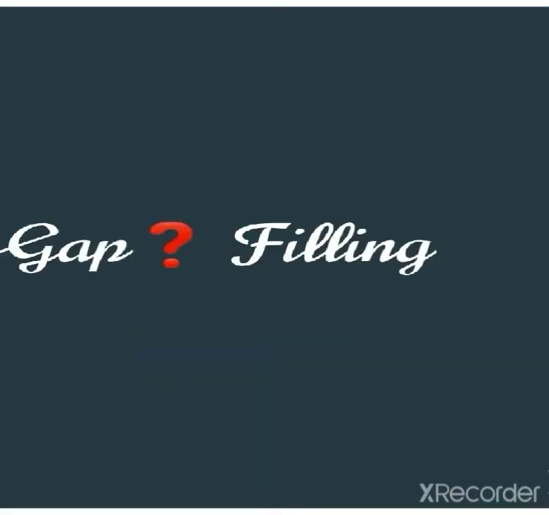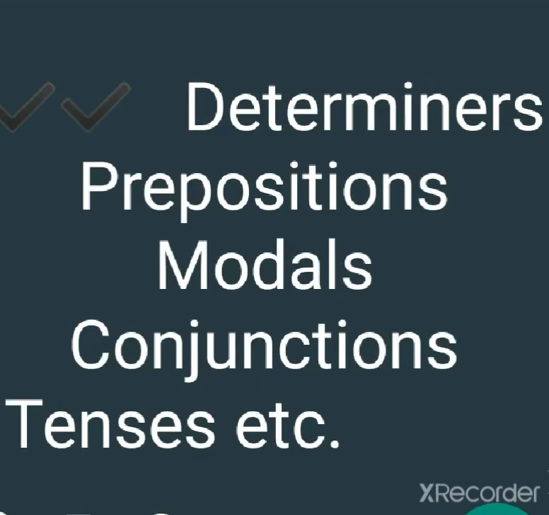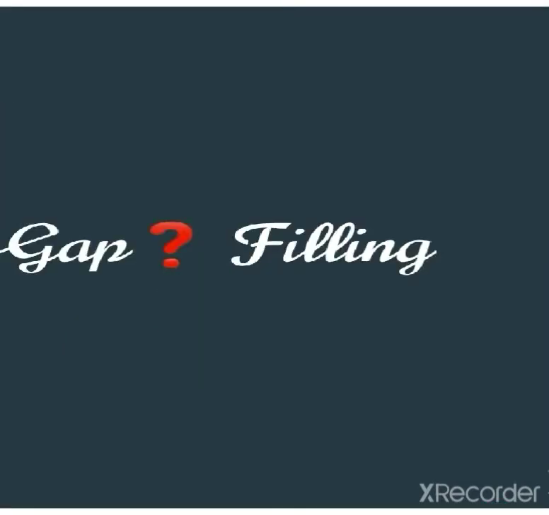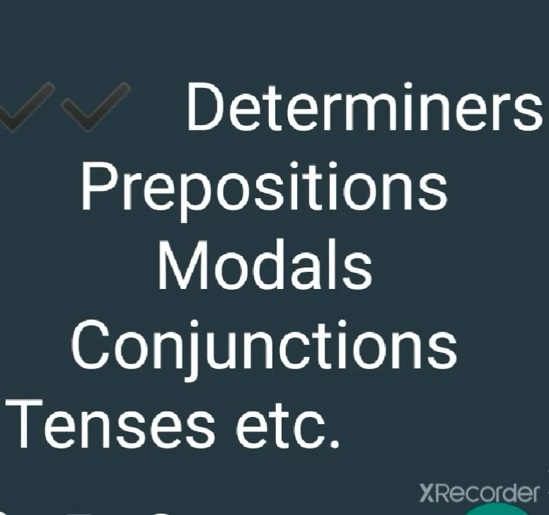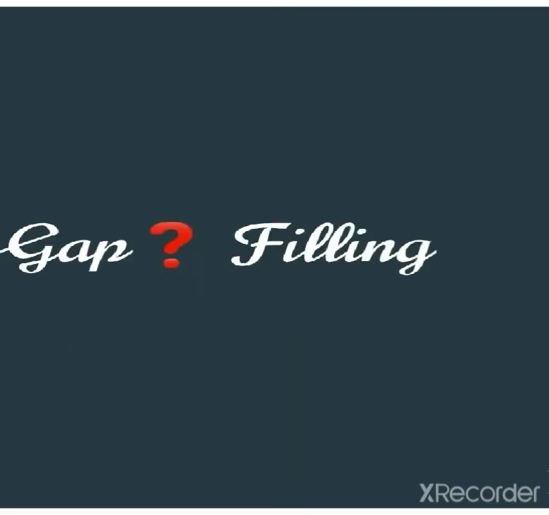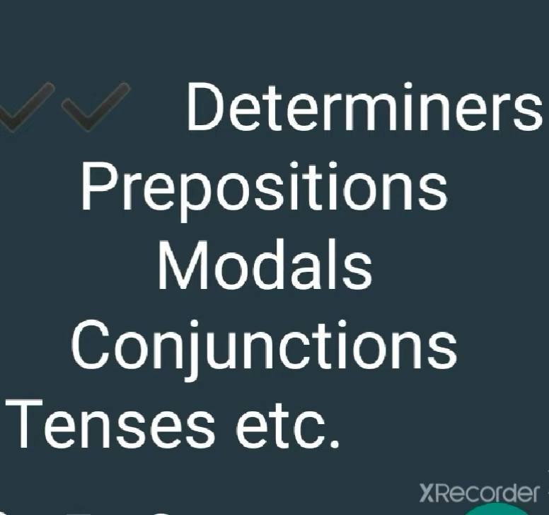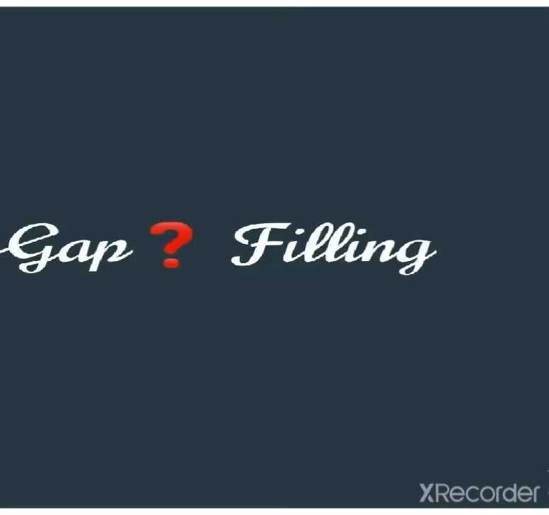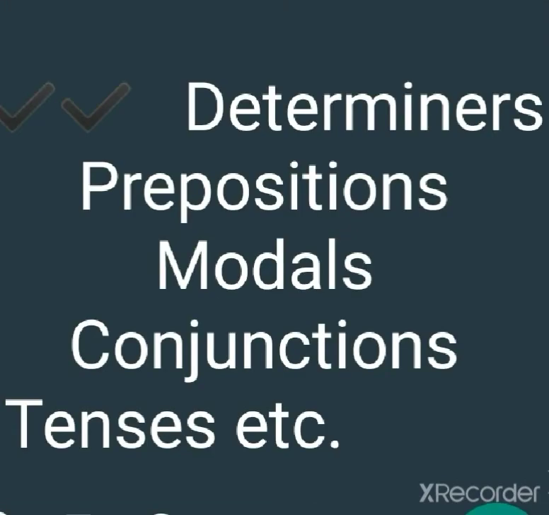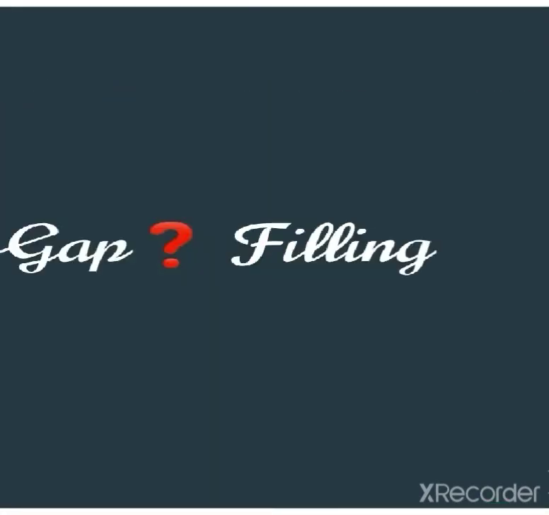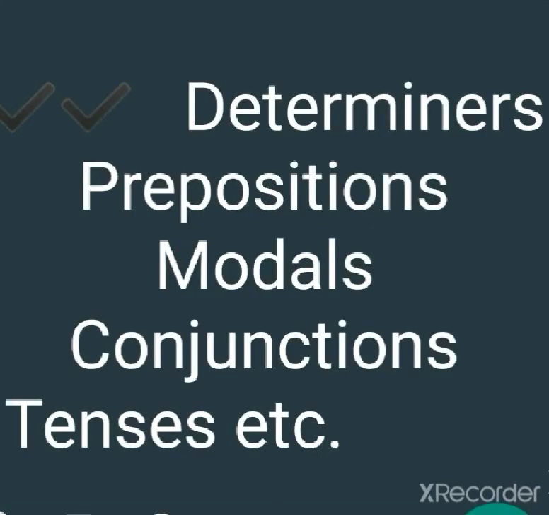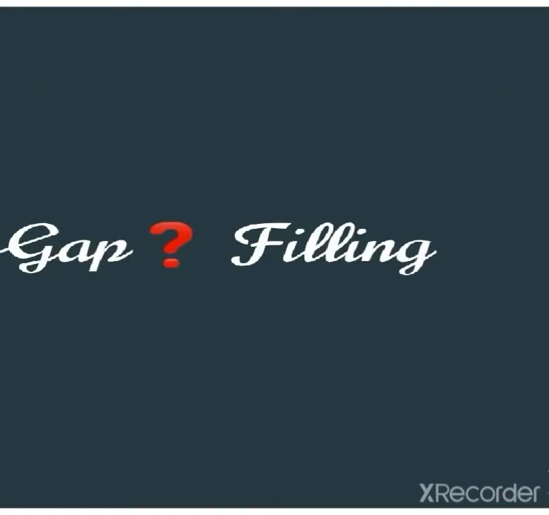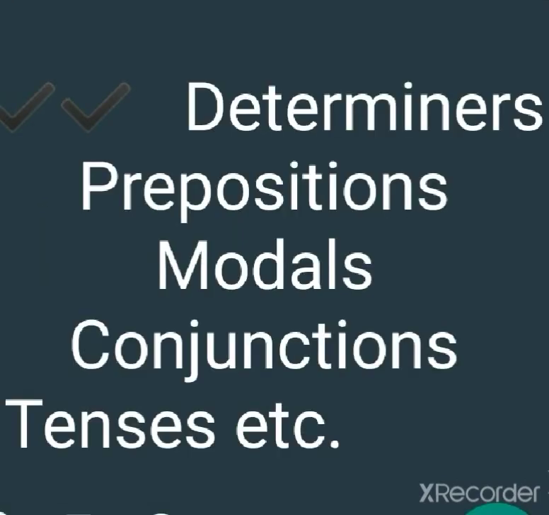Then generally the blanks, we all know, are filled up with articles, prepositions, modals, verbs, nouns, relative pronouns, adjectives, conjunctions, auxiliaries, pronouns, determiners, etc. In other words, gaps are filled with grammar words. So, dear students, by integrating all these grammar topics, we hereby have some rules to be followed while attempting this topic.